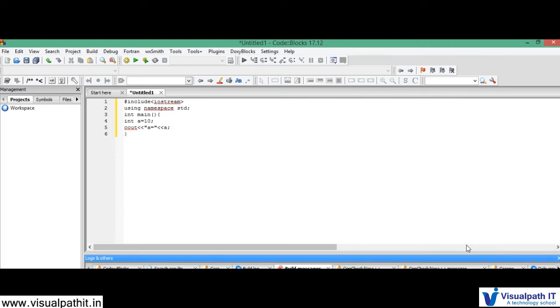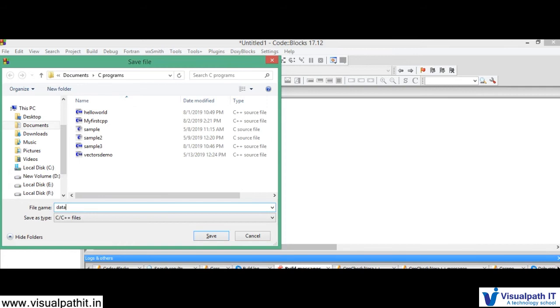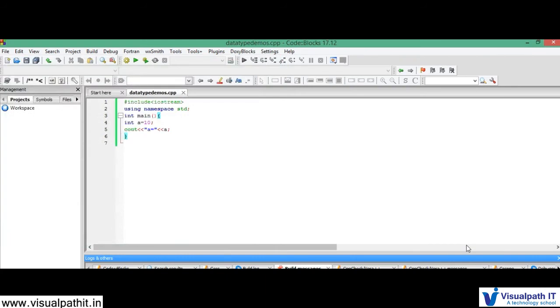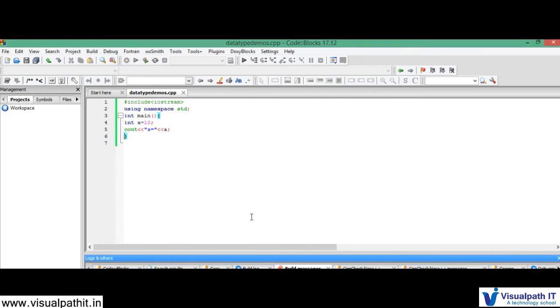So why is it showing a red line? Because I didn't save it as a CPP program. So let me give the name data type demos.cpp. Now it changes its color. Now I have to just run. It's asking you to build, just give build, yes. It is building and will show you the output.